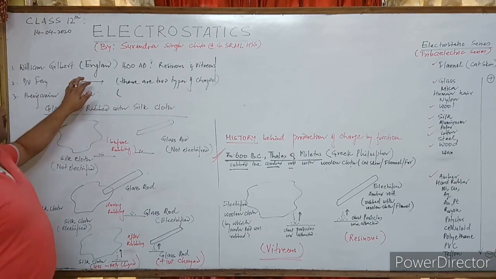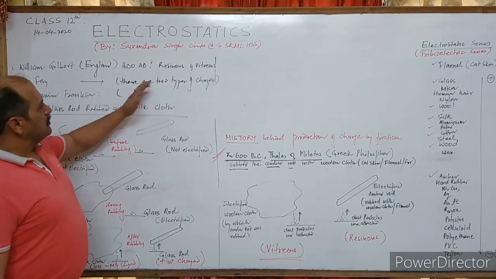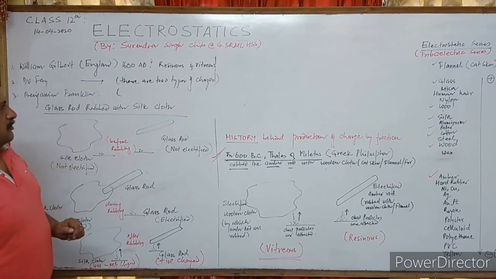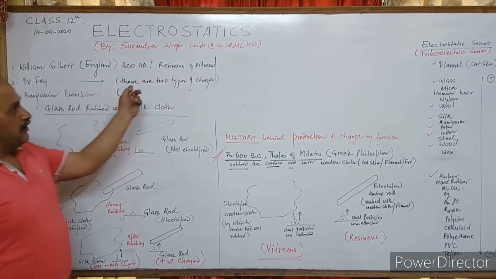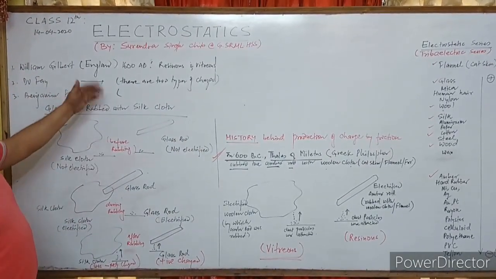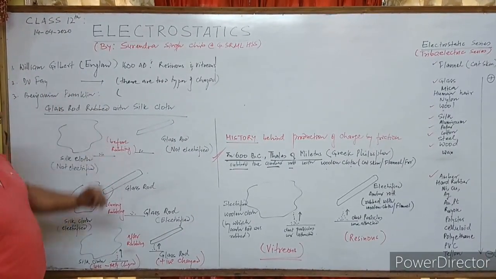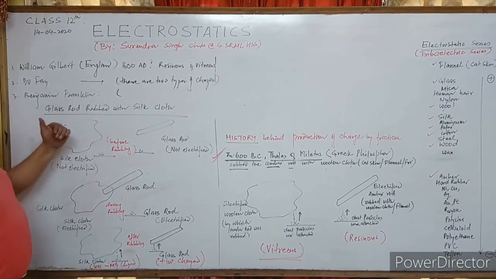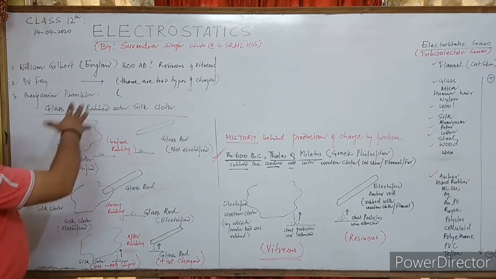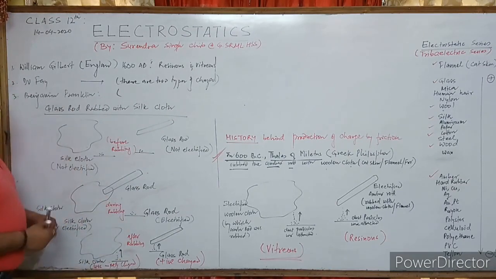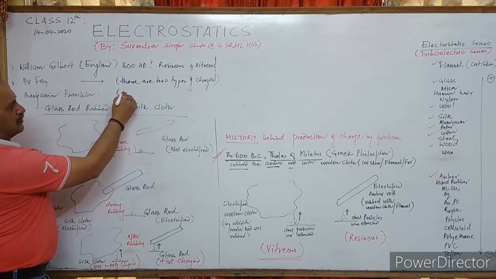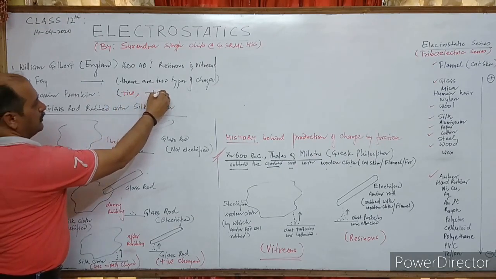Dufay in the 18th century discovered, or you can say said, that there are two types of charges, but he didn't give any name to the charges. Benjamin Franklin, around the same time in the 18th century, did an experiment with a glass rod and silk cloth, and then he gave the two charges the names positive and negative.